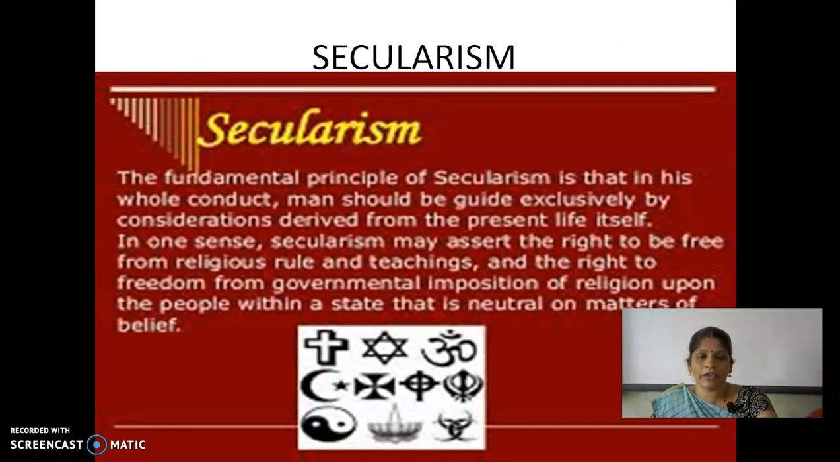Then at last, secularism, the fundamental principle of secularism. Secularism means a country should not give importance to any particular religion. A country or the constitution should treat all the religions practiced by the country's people equally. Okay, children, that is called secularism.